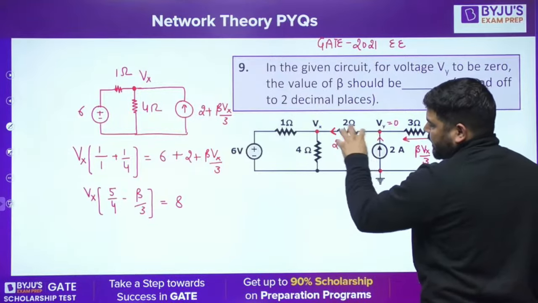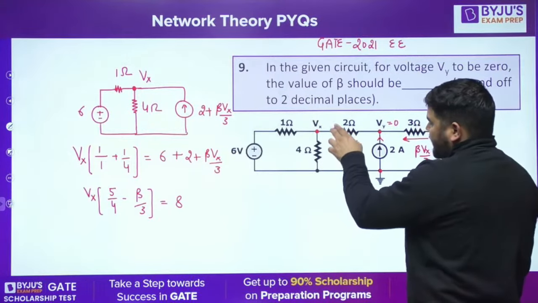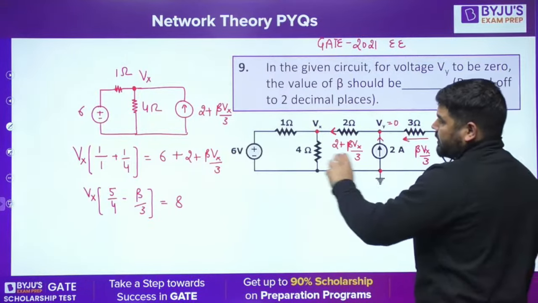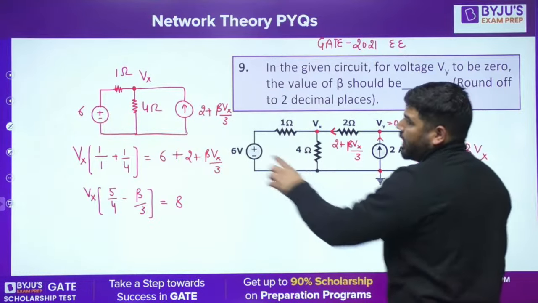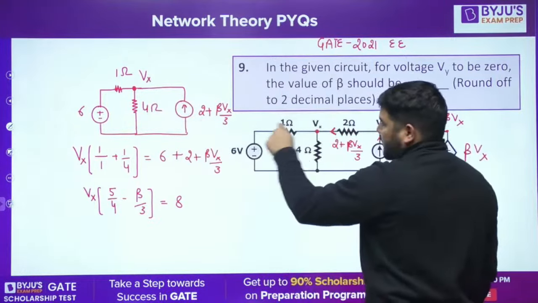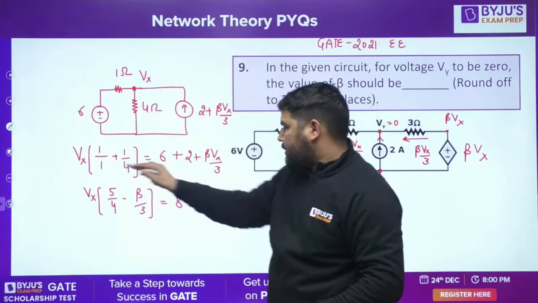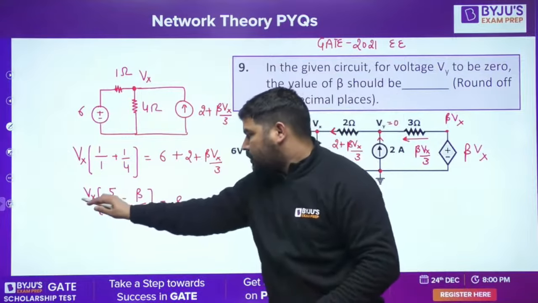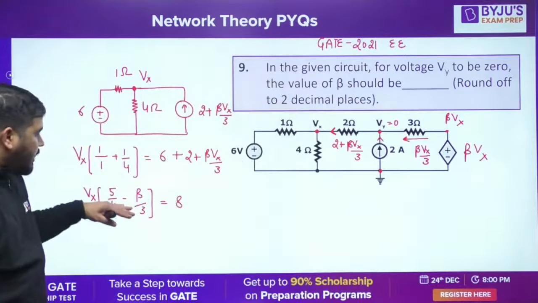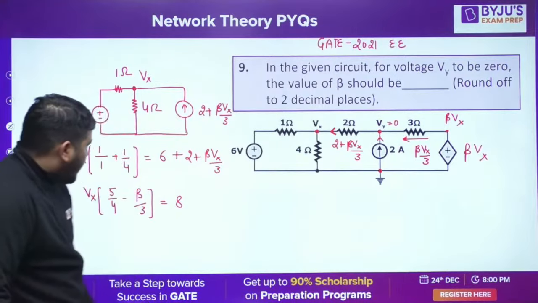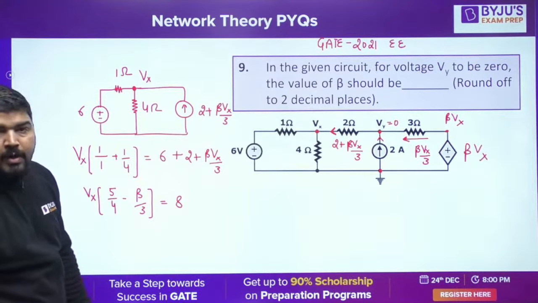Now I replace this entire circuit by this current source. I assume that this current is constant, which is coming from this side. So I replace this entire circuit with a current source, and the current source value is 2 plus beta Vx by 3. And here I have the Vx value, here the 4 volt and 1 ohm and 6. Now I applied nodal. I write the nodal equation in terms of Vx. So I get this equation. Fine. Now I need one more equation so that we can calculate this beta, because we need to replace this Vx now. How to write this one more equation?